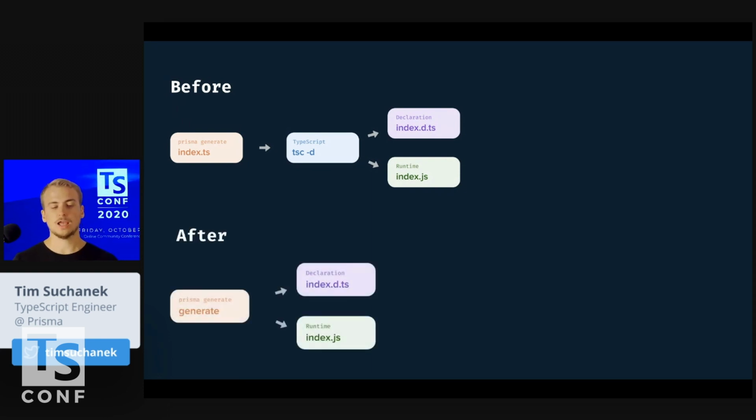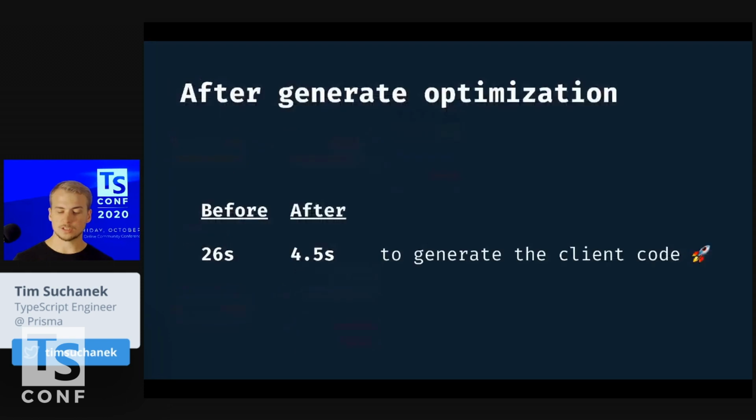As we already know what we are going to generate and we have control over the code anyway, we said we can just directly generate the DTS and the JS. And that's what we did. And as you can imagine, that sped things up. From 26 seconds, we got down to 4.5 seconds to generate the client. And suddenly we are talking about something that is kind of okay to iterate on. Maybe you need to change something in the schema and regenerate the code. That's kind of acceptable.